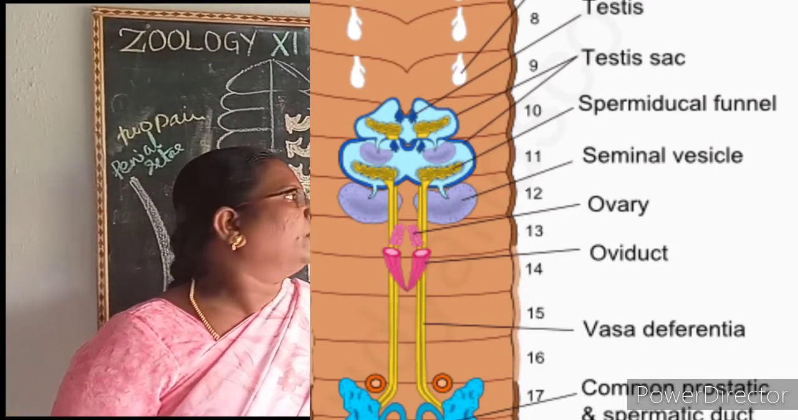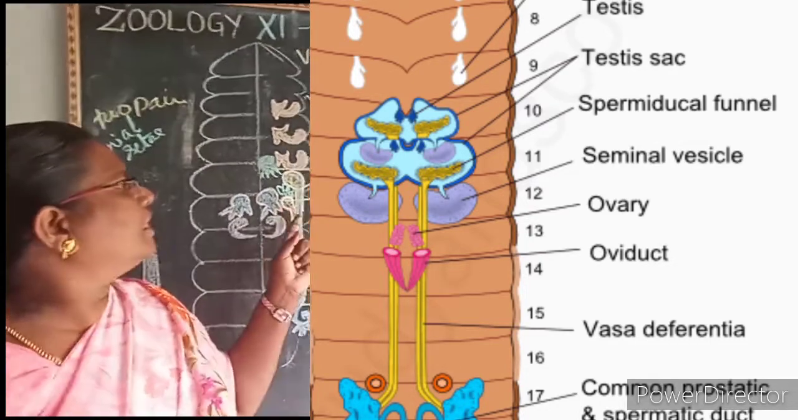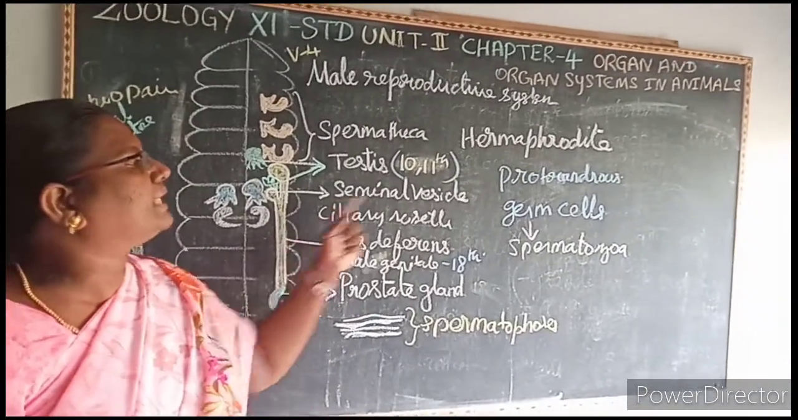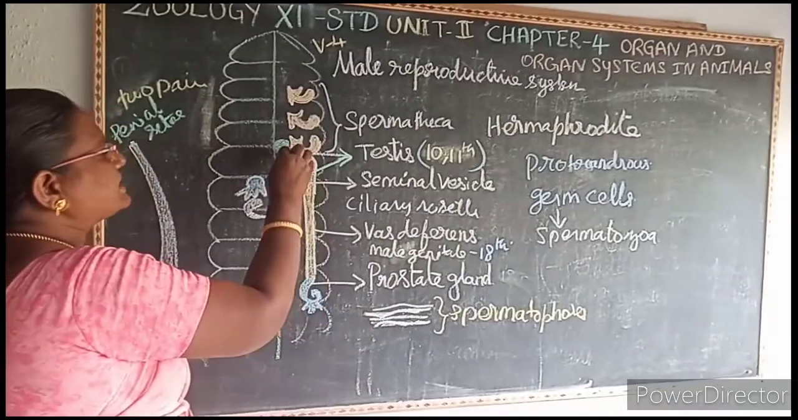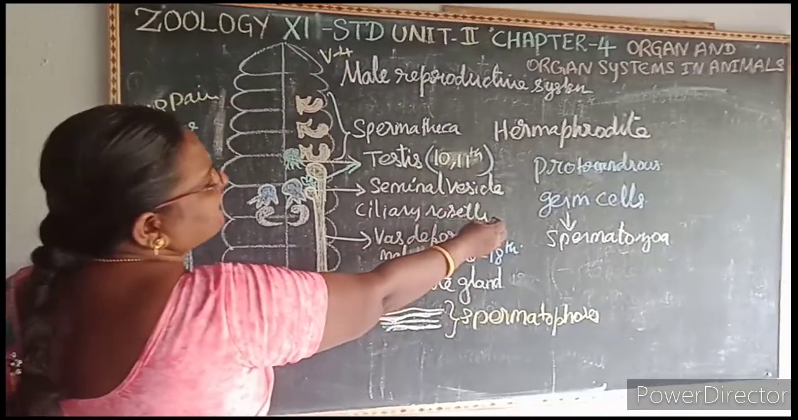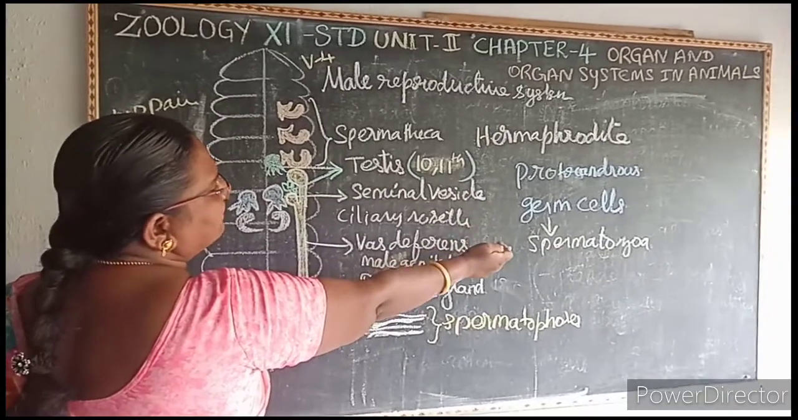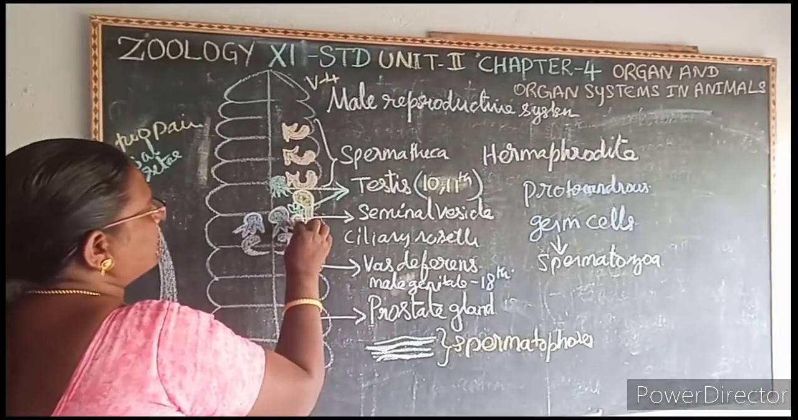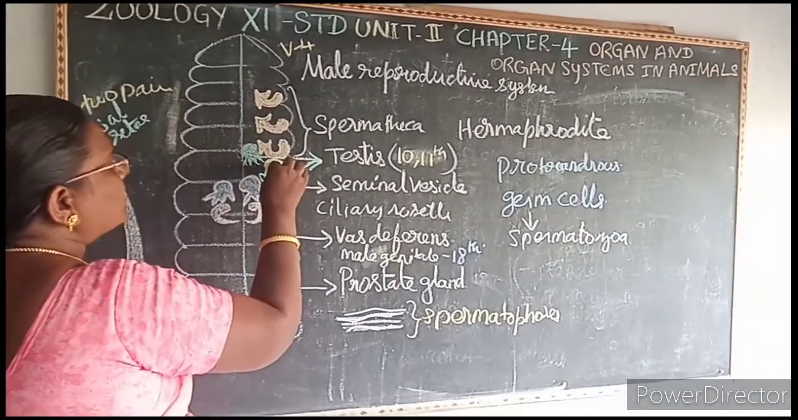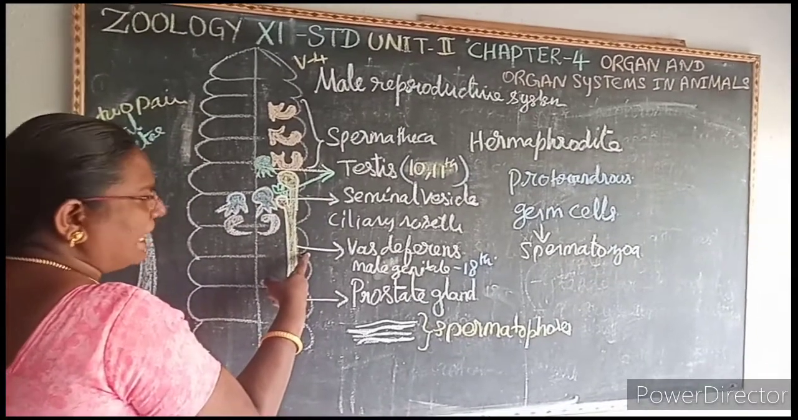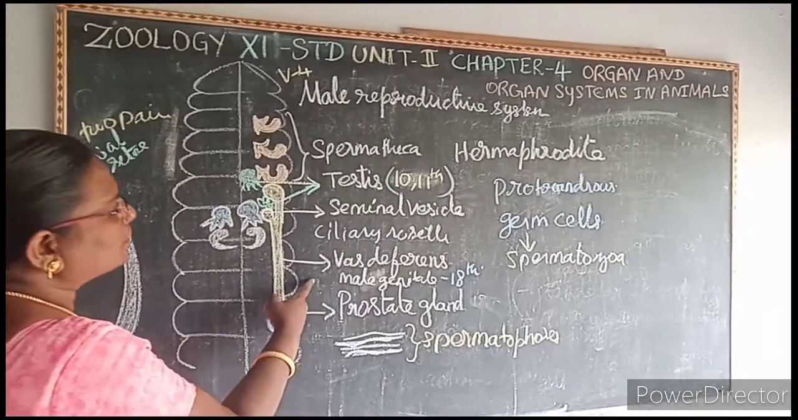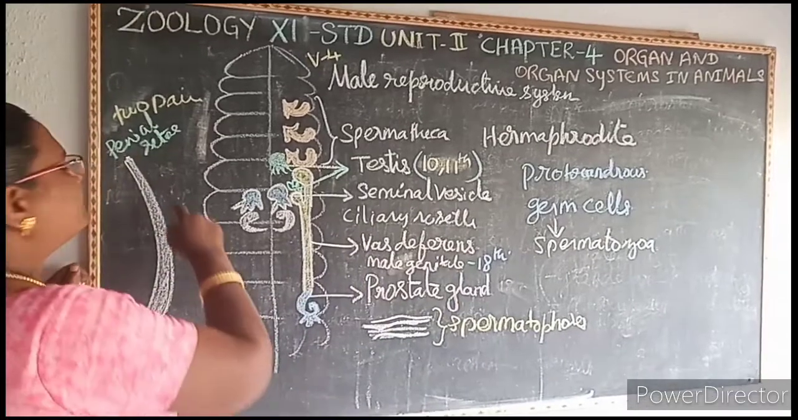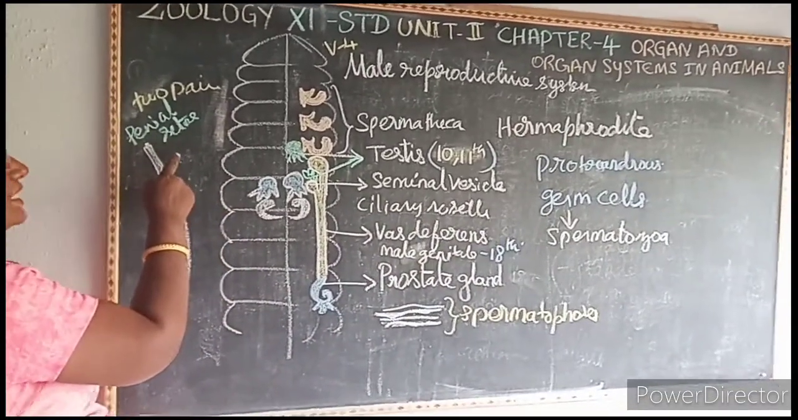Hermaphrodite. To avoid self-fertilization, the sperm and ova mature at different times. If the sperms mature earlier than the ova, then it is known as what? Protandrous. A pair of testes produces the germ cells or the spermatogonia, which give rise to the spermatozoa. The spermatozoa are present in the funnel-shaped structure called the ciliary rosettes, which are connected by a long tube called the vas deferens. This vas deferens opens to the exterior through the male genital pore, which is present on the 18th segment. This male genital pore has two pairs of penial setae for copulation.